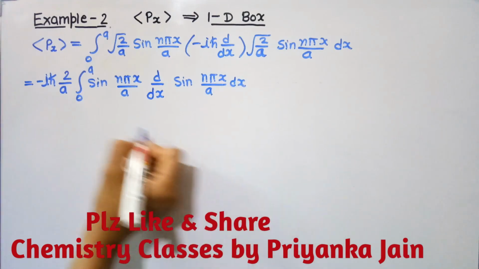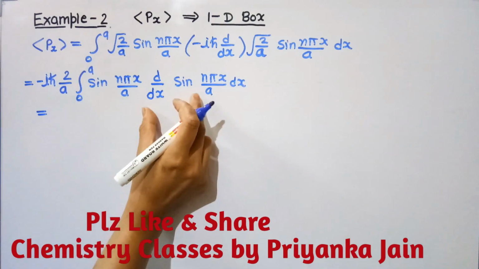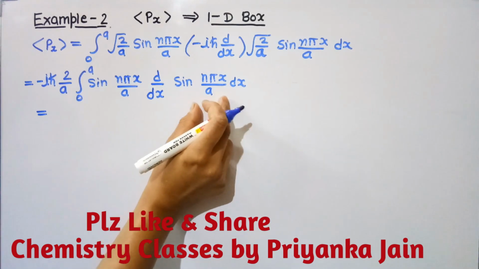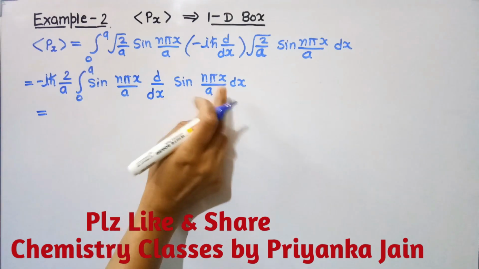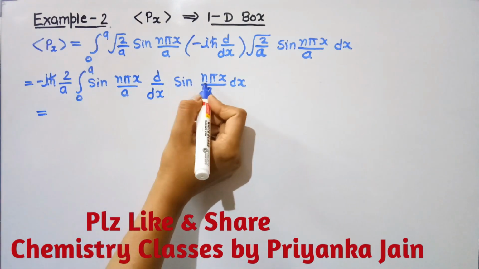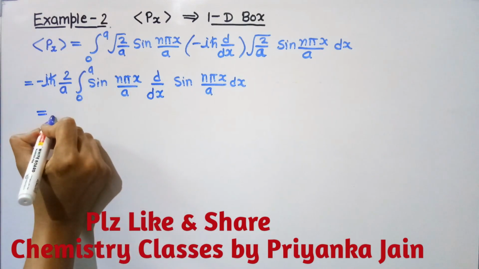In this way, okay. Now differentiation of this term, d by dx of sine n pi x upon a. What is this? This will be equal to n pi upon a cos, and this value.